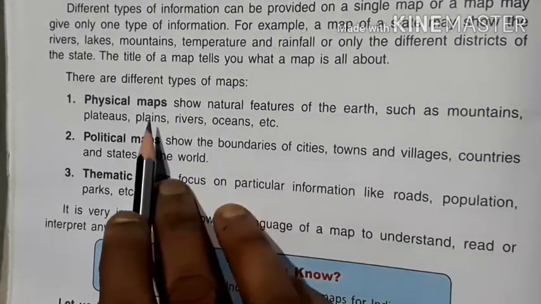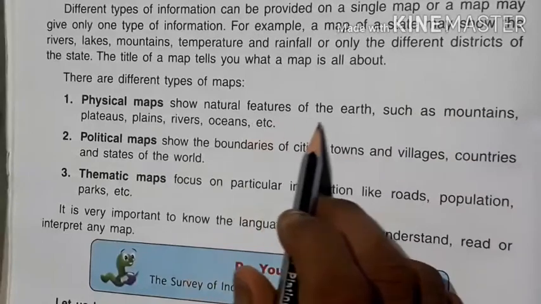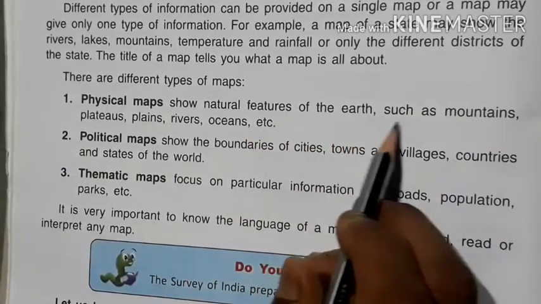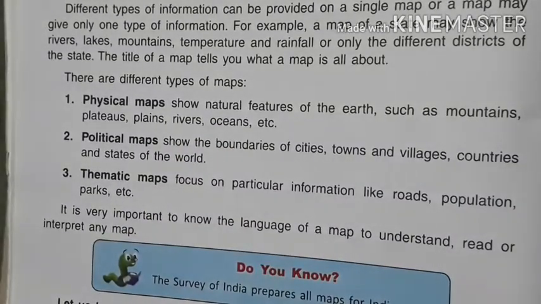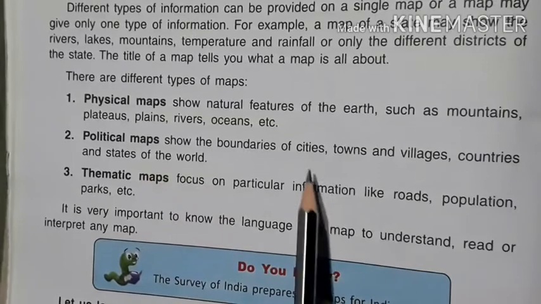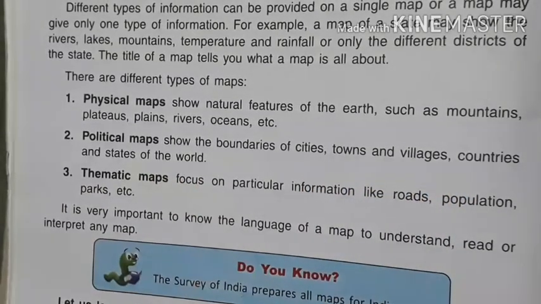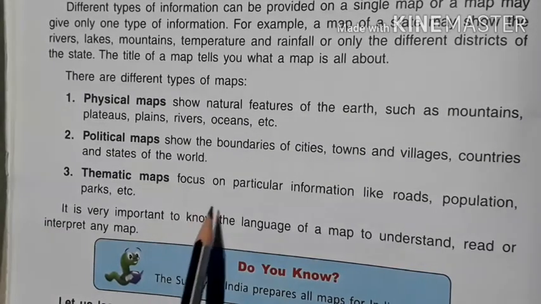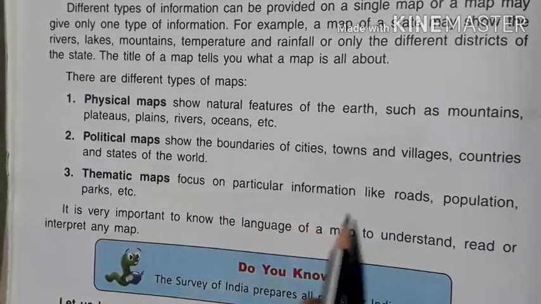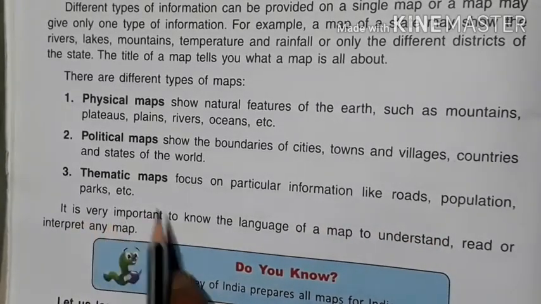First one is physical map. It shows physics of the map. Physics means it is related to the natural features such as earth, mountains, plateaus, plains, rivers, oceans, etc. Political map shows the boundary of the cities, towns and villages, countries, states, districts of the world, etc. Next is thematic map. It focuses on particular information like roads, population, parks, etc.